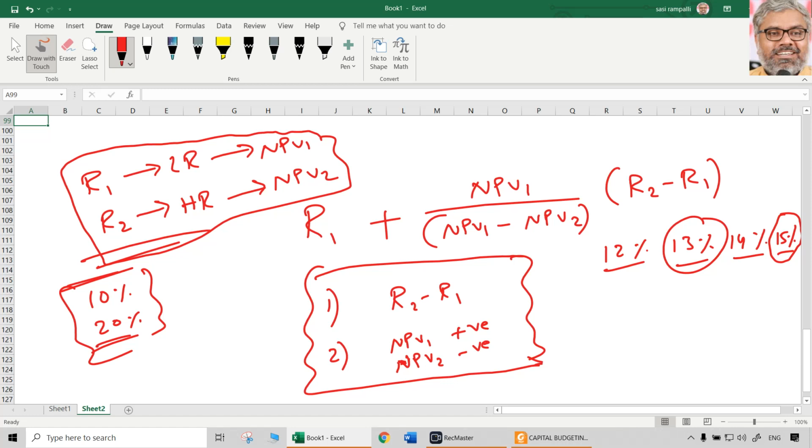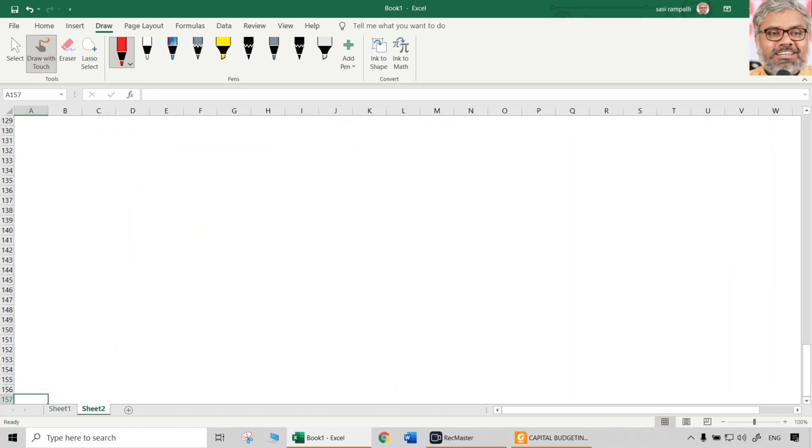Any two rates, any two NPVs, you can find out IRR. Remember that. However, because we want more marks, because we definitely want our answer to match the answer to the question, these two precautions can be taken. What are the two precautions?